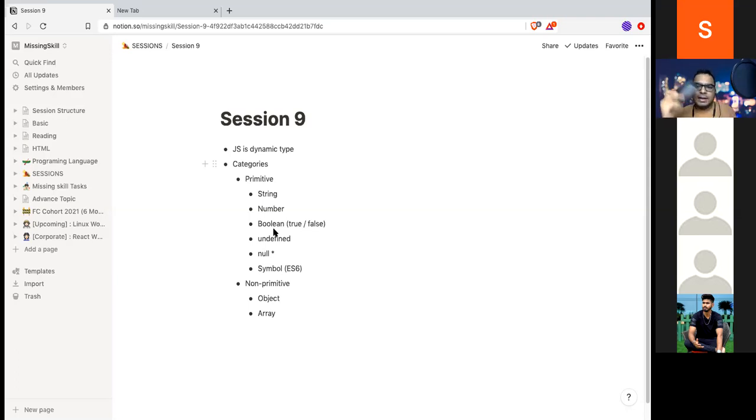But if I take a wallet, this is a container. I can add anything. I can add money, then I can add a card, I can add some coins, and I can add some documents and all. So this is a container. It doesn't matter what I hold. It is a container. So JavaScript variables are containers.